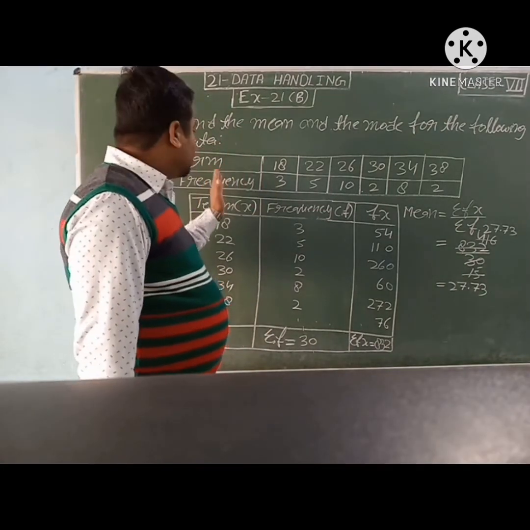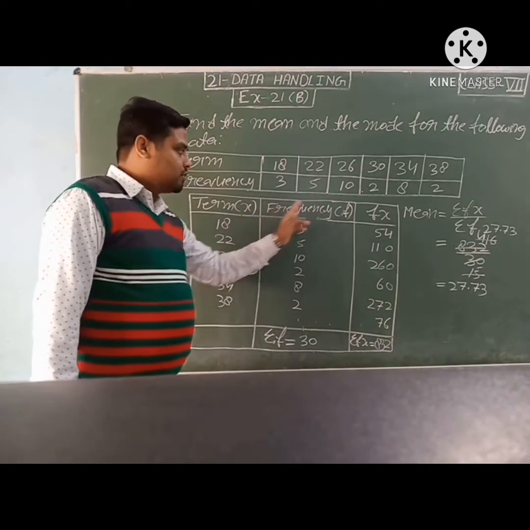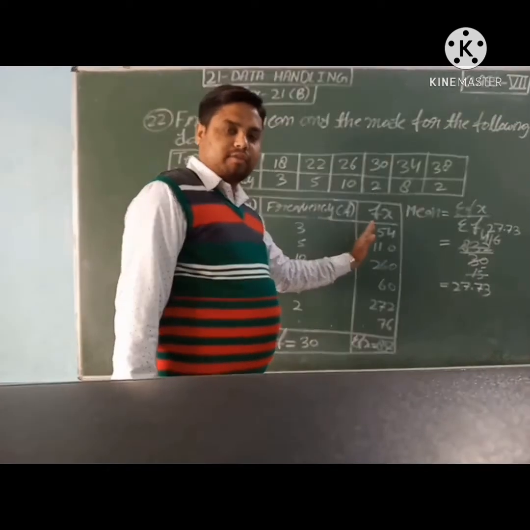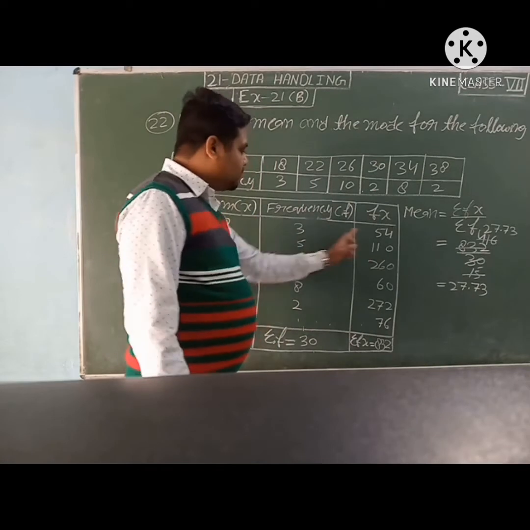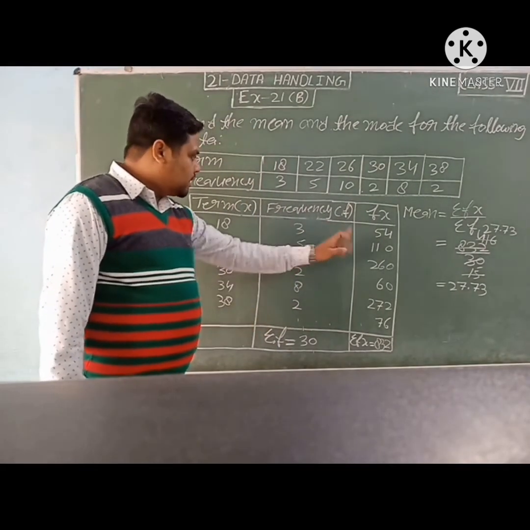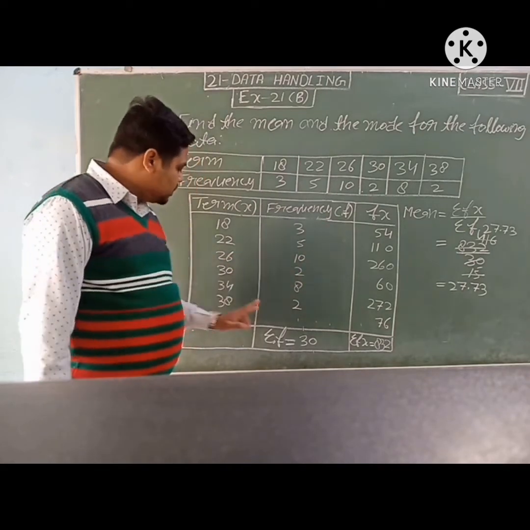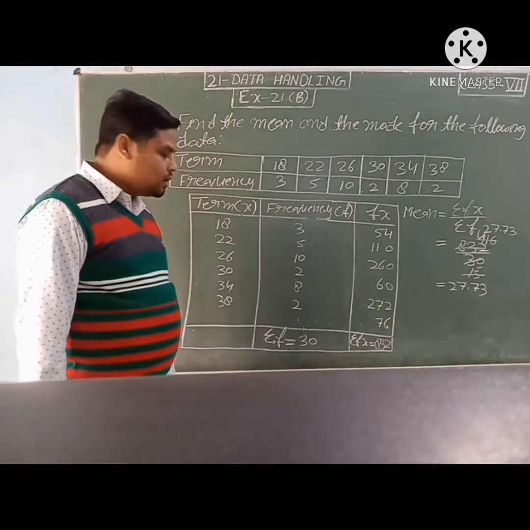Listen again. We have to find the mean and mode for the following data. So terms and frequency are given. Terms we will consider as x and frequency as f. After this we will find the fx. Fx means product of f and x. So it is coming 18 3s are 54, 22 5s are 110, 26 10s are 260, 30 2s are 60, 34 8s are 272, 38 2s are 76.